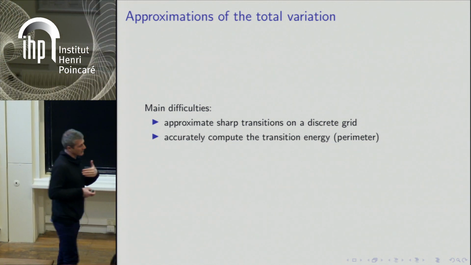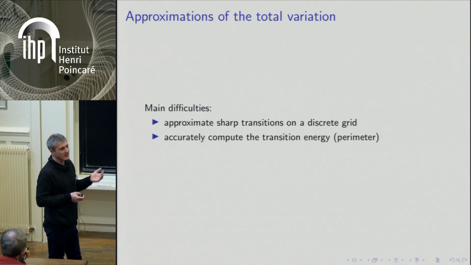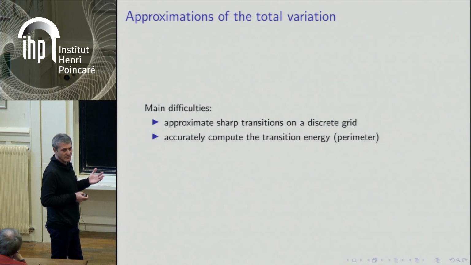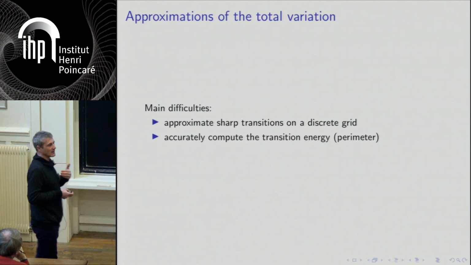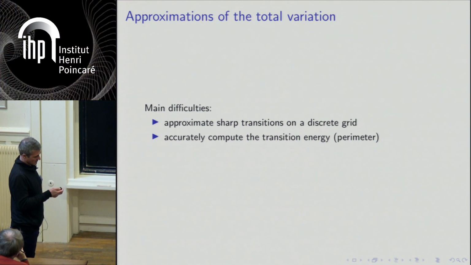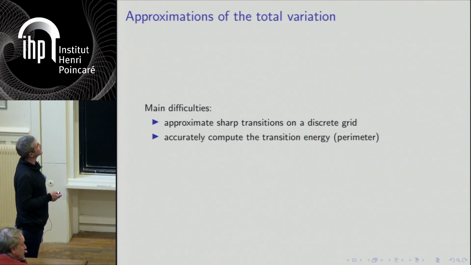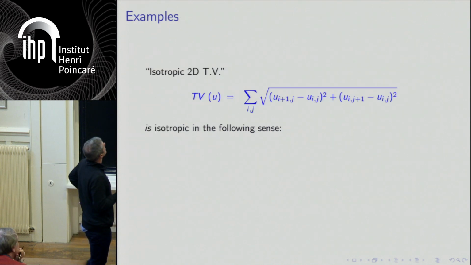And you need to compute accurately the corresponding energy, which is, for instance, if your function is the characteristic of a set, the perimeter. And you need to understand how to accurately compute this on a coarse grid, essentially.